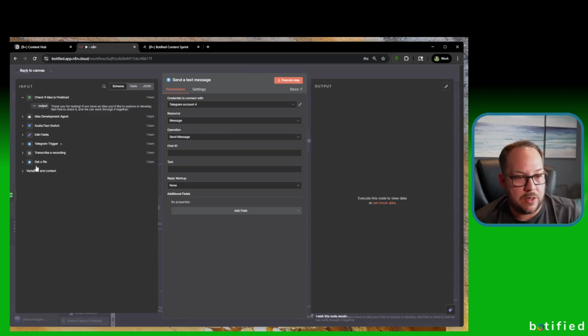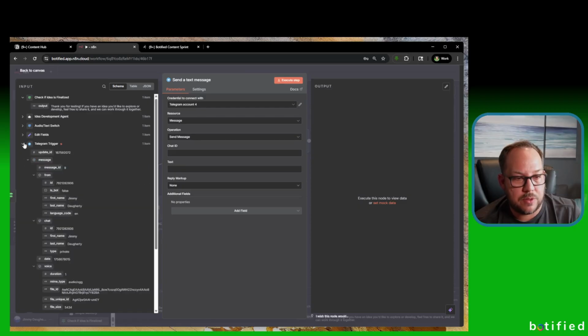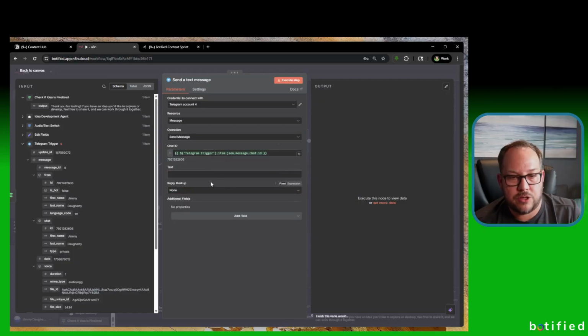Now here's where you're going to get your chat ID. You're going to put that in there again. So where is that? Telegram trigger. So we're going to use our chat ID so it knows which chat to send it to.